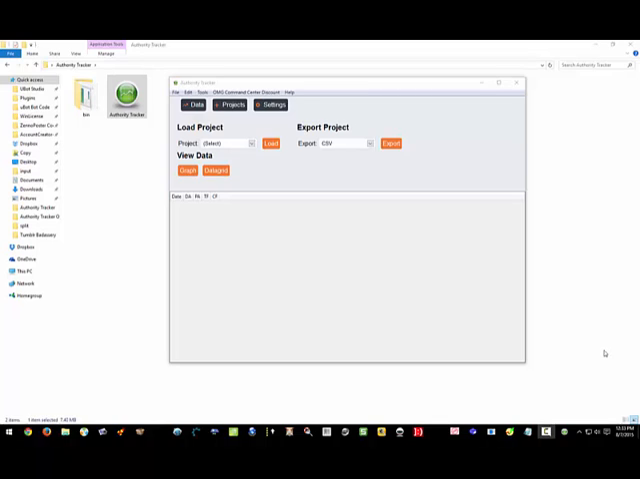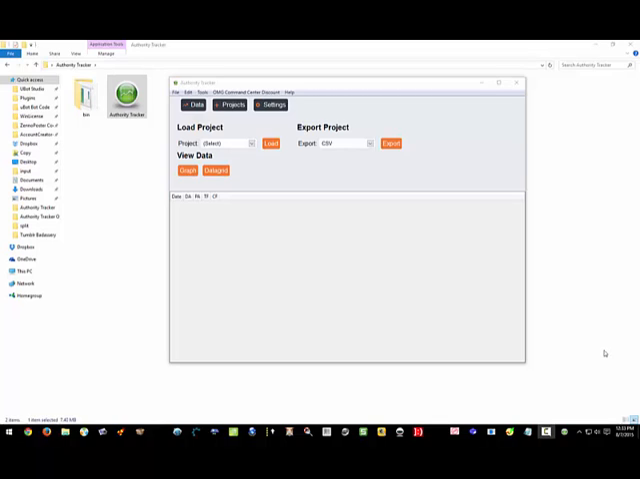Hey guys, Chris Morris here, and I'm really excited to show off Authority Tracker. This is a tool that came actually at the request of another OMGer, and I'm really excited to bring this to market and share this with the OMG community. This is something really powerful, really cool, and I'm super excited to share this with you today.